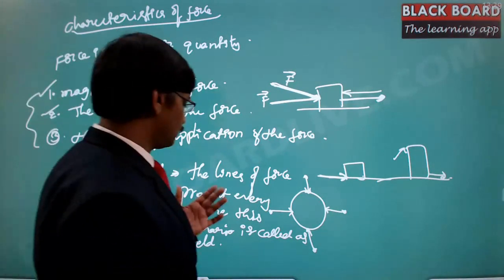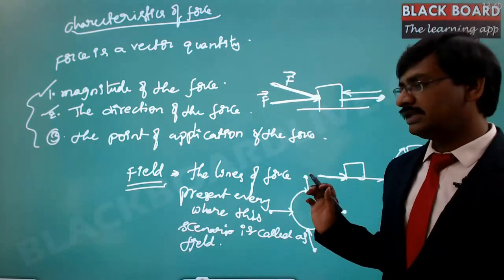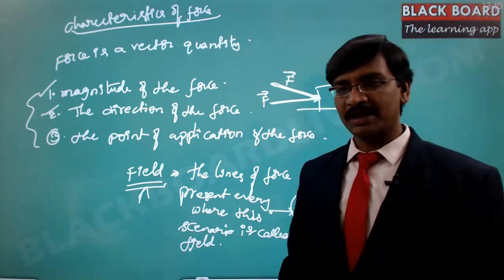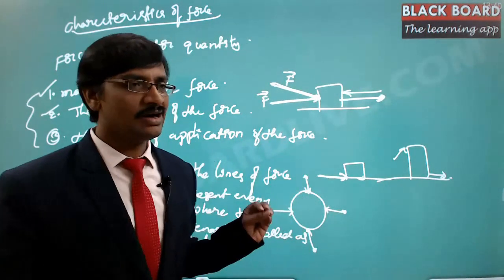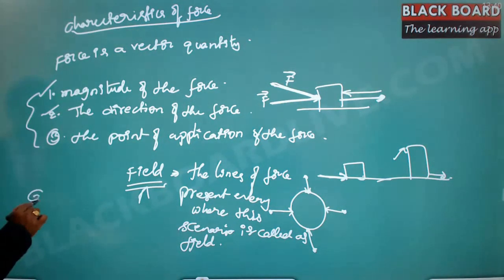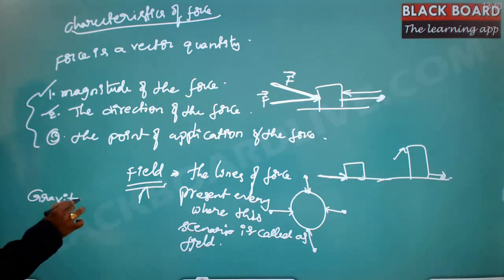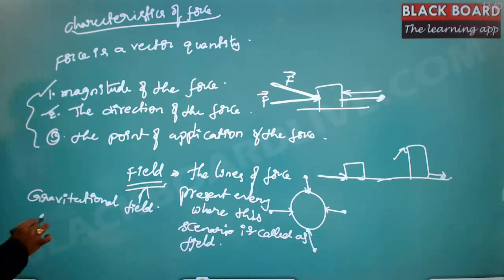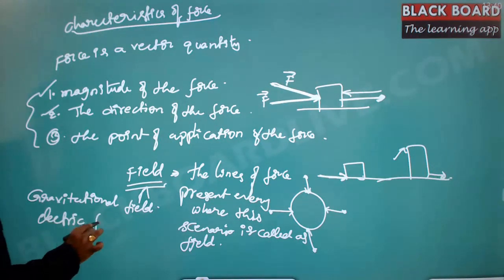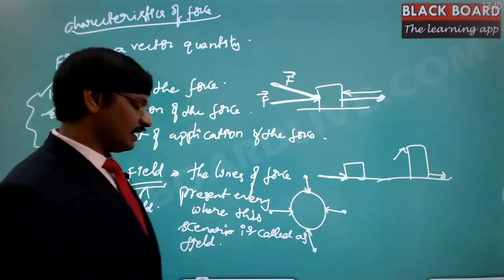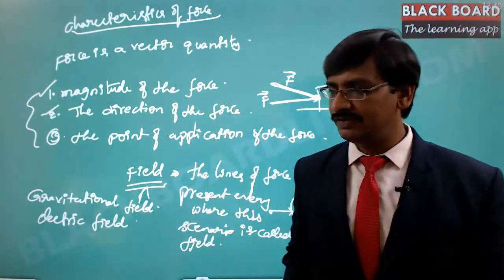Fine, right? So here now we deal with something called a field. There are different kinds of fields we are going to deal with. That field concept is introduced at your level itself. We will be dealing with the gravitational field and the electric field. Fluid field is anyway not required for you. So gravitational field and electric field are the two different kinds of fields we are going to deal with.